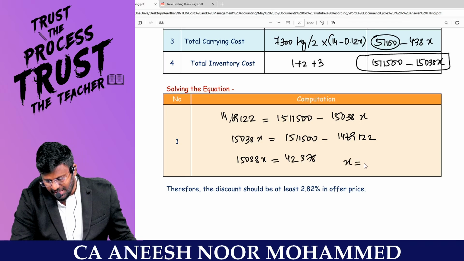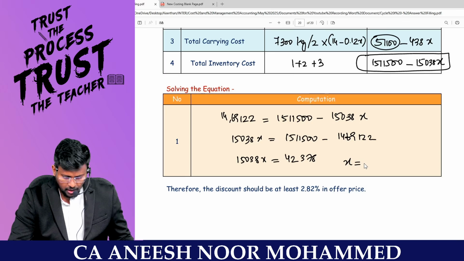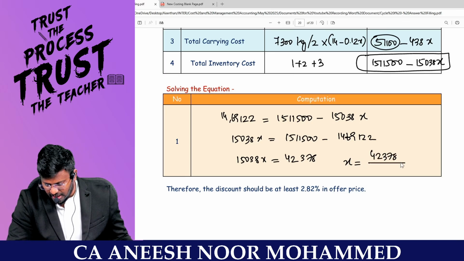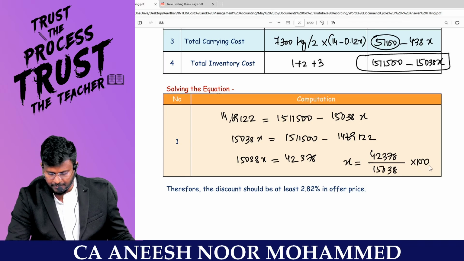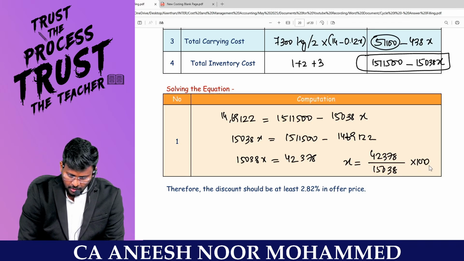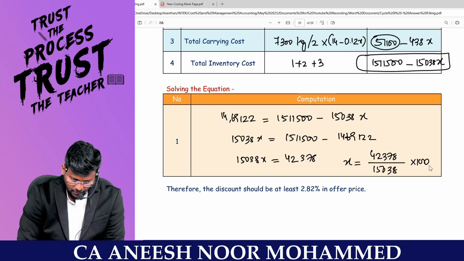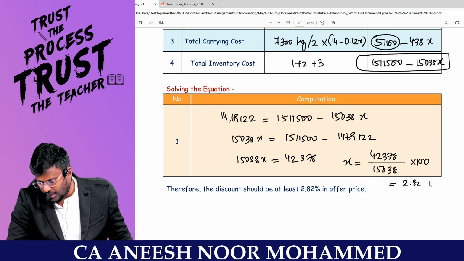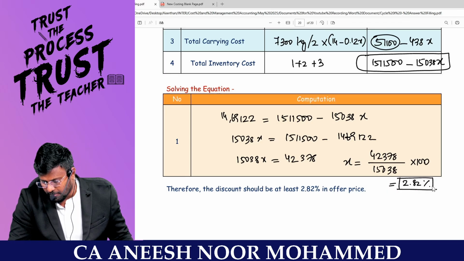So basically X is equal to 42,378 divided by 15,038, into 100. Correct? So 42,378 divided by 15,038 into 100 means 2.82 percent is the maximum discount.